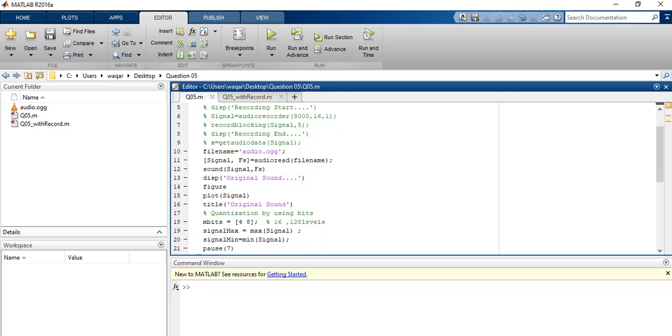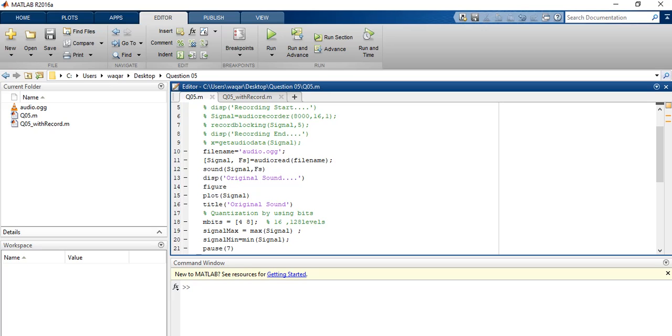After that the quantization starts. This is the main process. One part is recording the signal, displaying it and playing it, which is done. Then the second part is quantization. Quantization has two numbers of levels, meaning 4 bit and 8 bit. 4 bit means 16 levels and 8 bit means 256 levels.